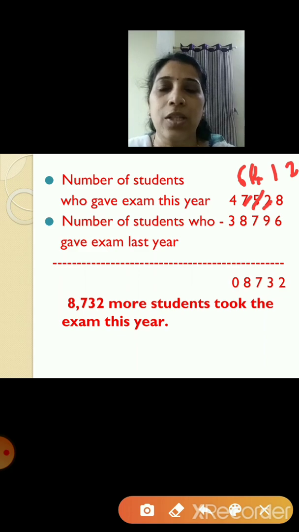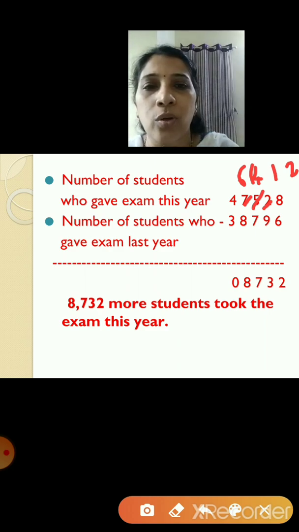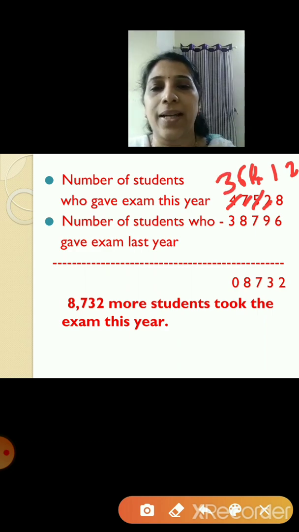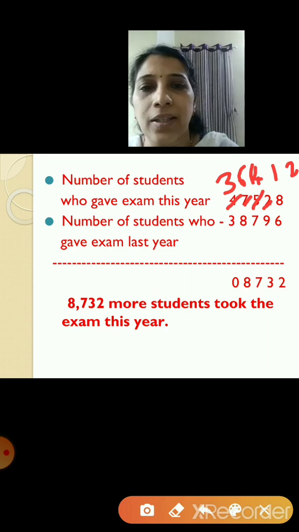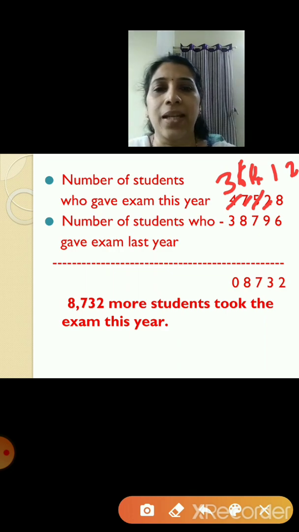Now in the thousands place it is 6, and down it is 8. Again you cannot subtract 8 from 6. So what are you going to do? You are going to borrow 1 from the 10,000s place. So you will cut 4 and write 3, and in the thousands place you will write it as 16. So 16 minus 8 will be 8, and 3 minus 3 will be 0.